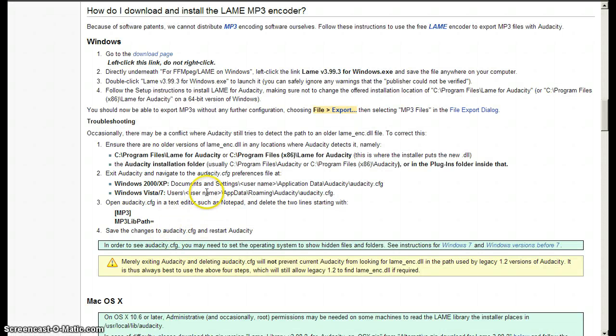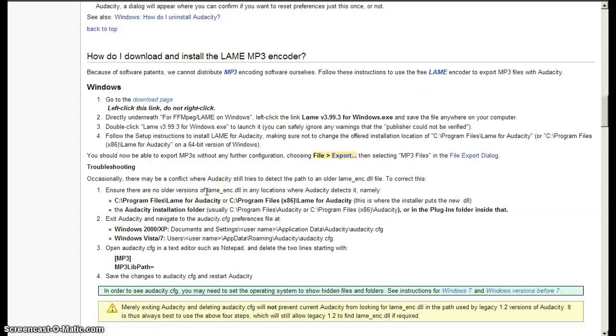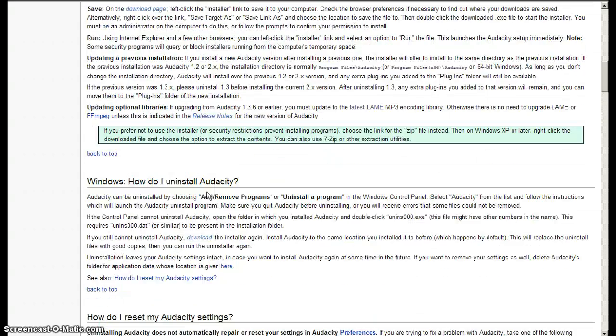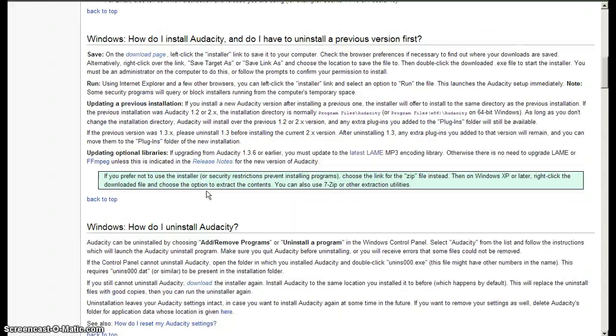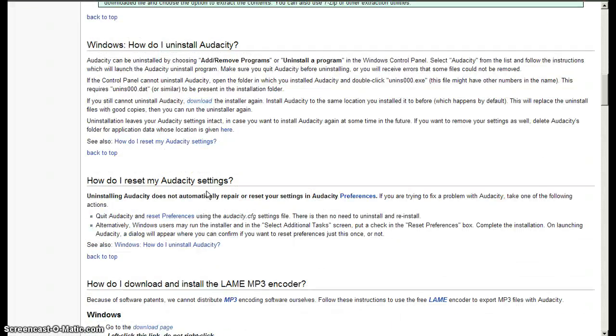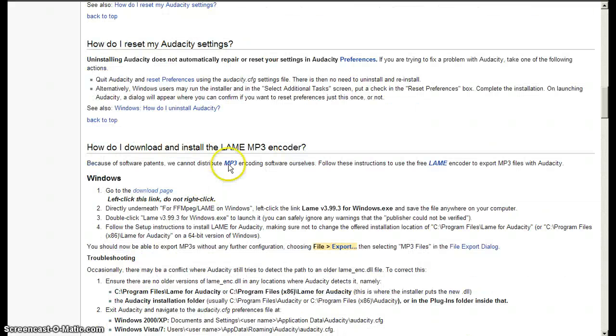Okay, when you get to this page, there's a lot of information here for you to read. Simply find here where it says how do I download and install the lame MP3 encoder and click on download page.